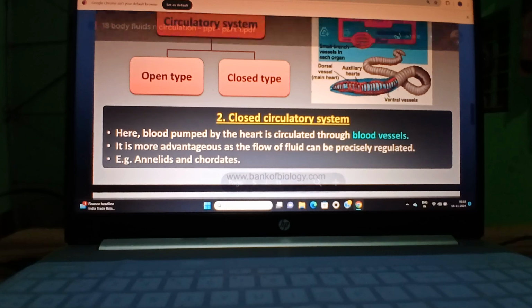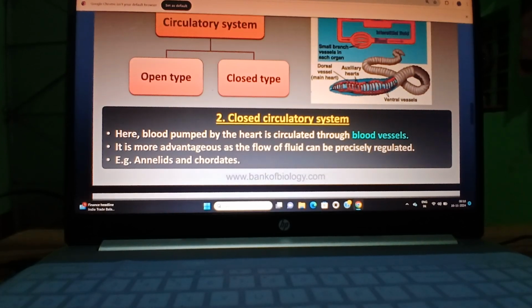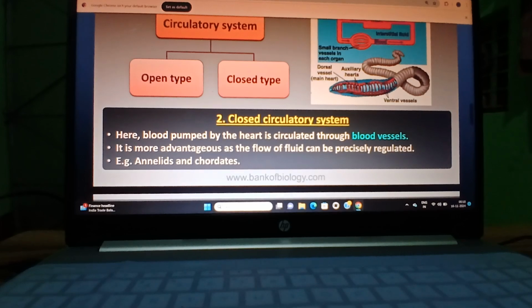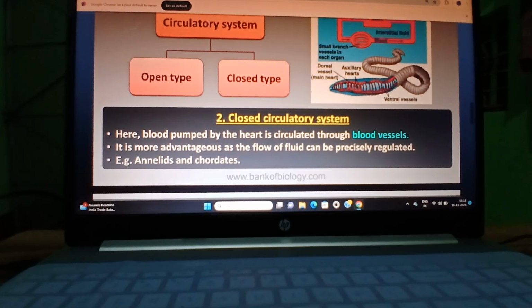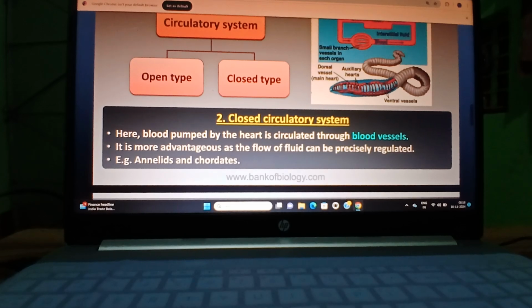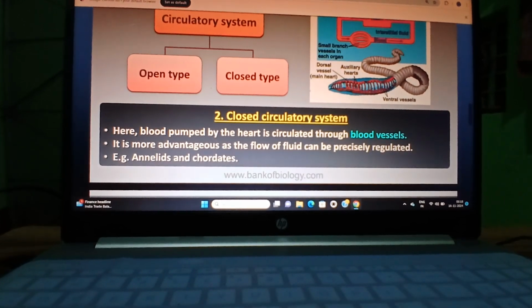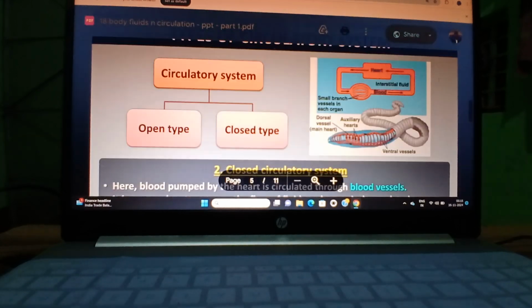Why is it advantageous? Here blood flow is continuous and blood flows through the blood vessels at a particular pressure. In your home, when water flows through a pipe, there is a particular pressure.